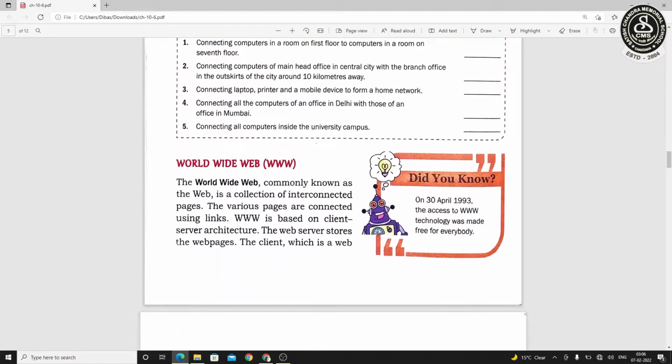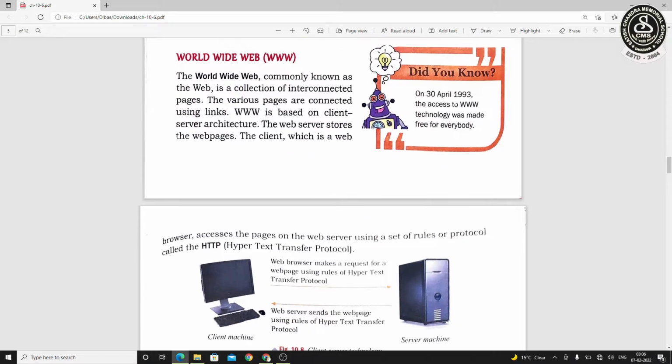Next we'll come to World Wide Web. So what is World Wide Web? Actually www, in a simple description, is a collection of interconnected web pages where we can get the information. Some interconnected web pages are there. They are actually based on client and server architecture.